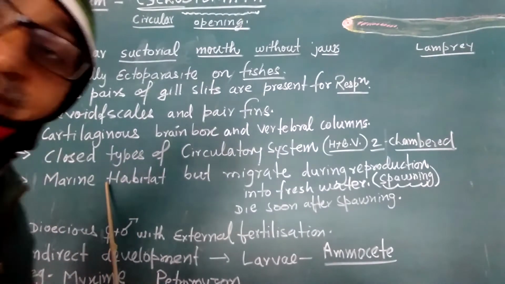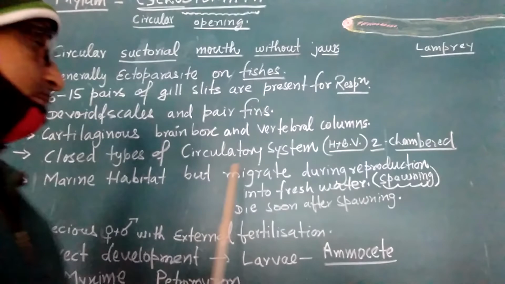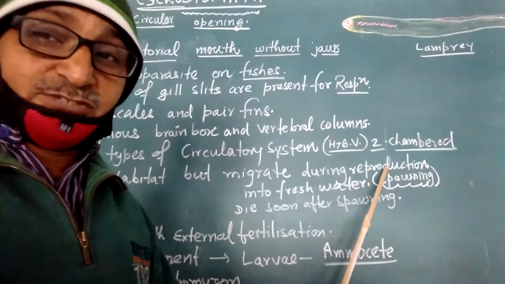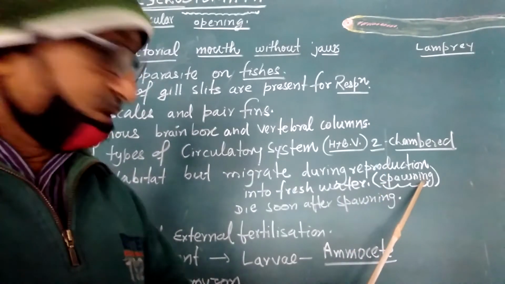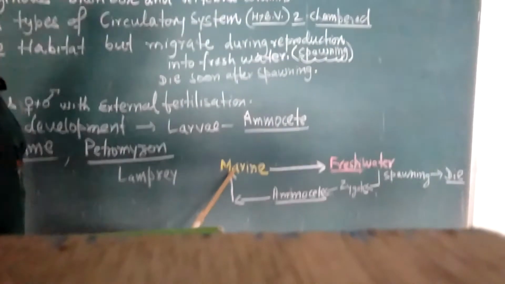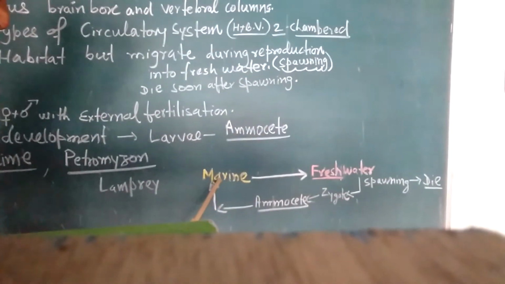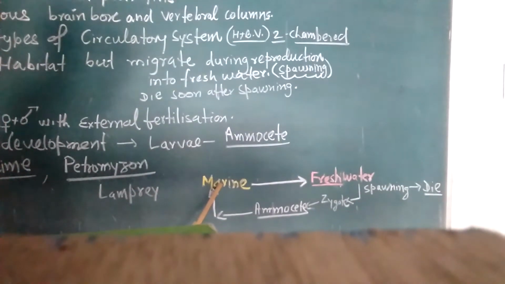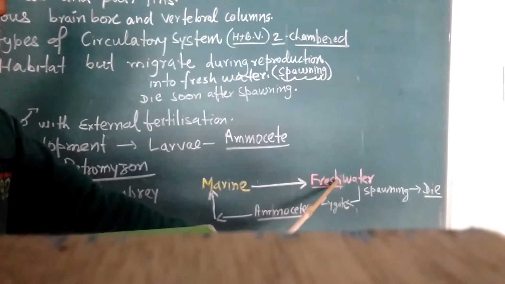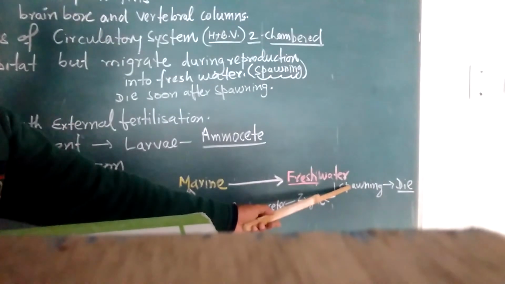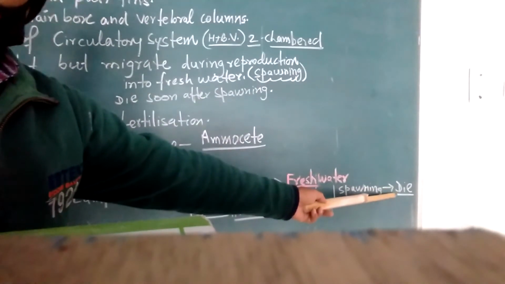They are generally marine in habitat, but migrate during reproduction. The process of migration during reproduction is called spawning. Through this diagram we can observe what happens during spawning. They generally live in the marine habitat, in salt water, and migrate to fresh water for spawning. After spawning, and this is a peculiar thing, both male and female die.